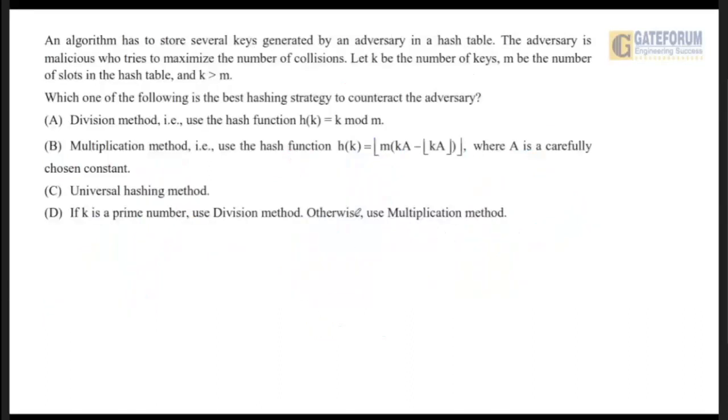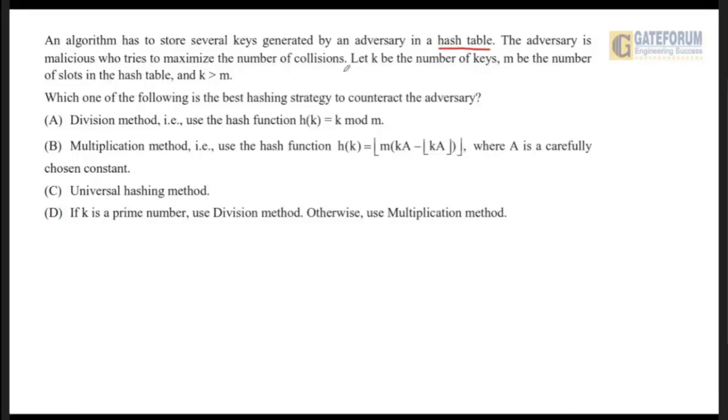This is the next question that came in the GATE 2023 exam from data structures. Just try to read and understand the question properly. Let us start reading the question. An algorithm has to store several keys generated by an adversary in a hash table. So there are various keys that we have to store in a hash table. The adversary is malicious and tries to maximize the number of collisions.